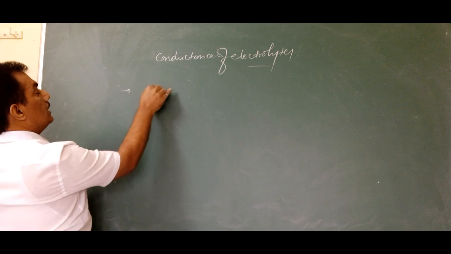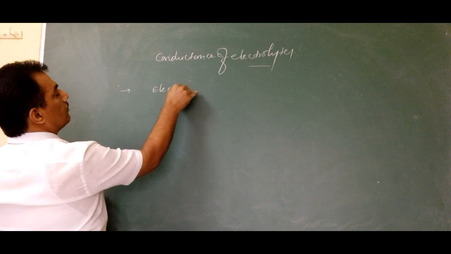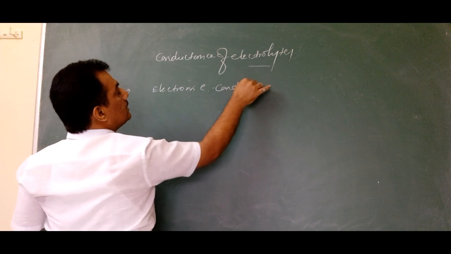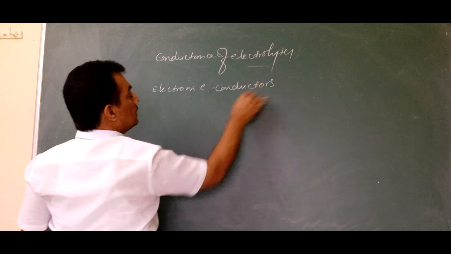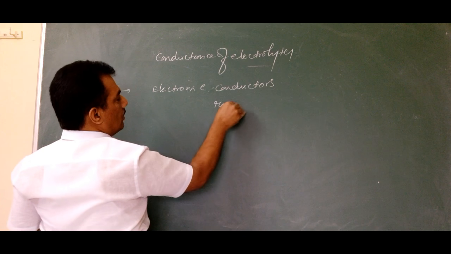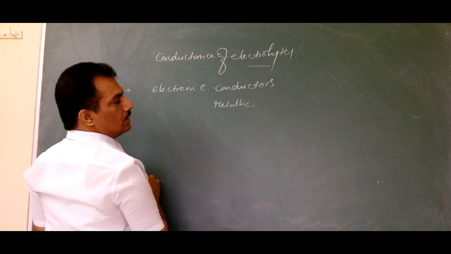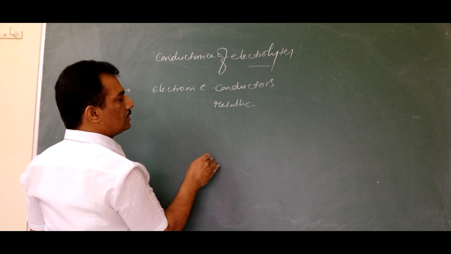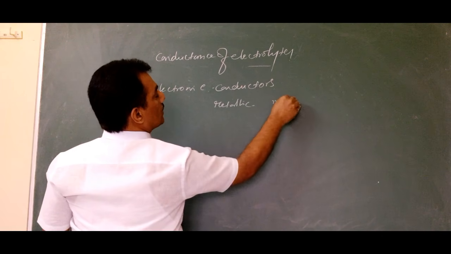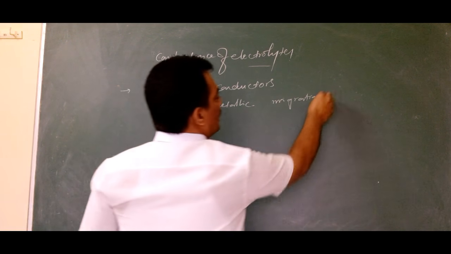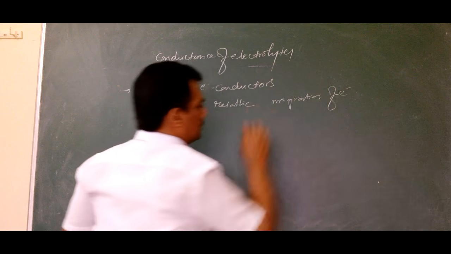In case of electronic conductors, the conductance is known as metallic conductance. And in these metals, the conductance is because of migration of the electrons.